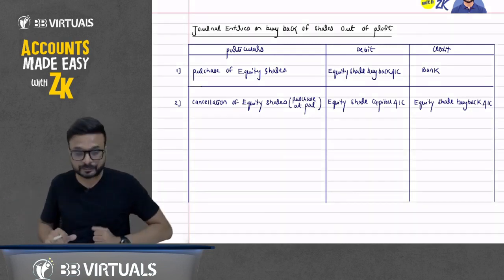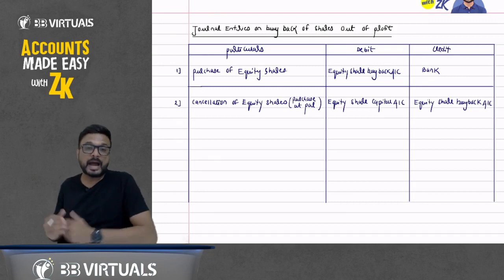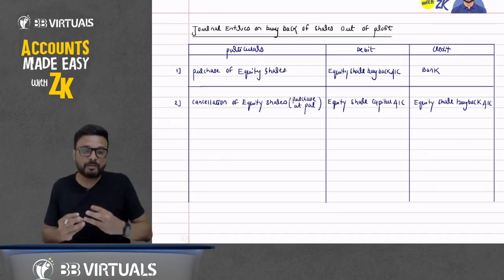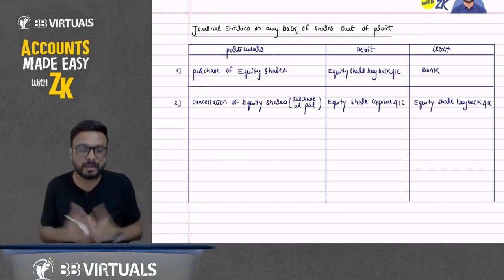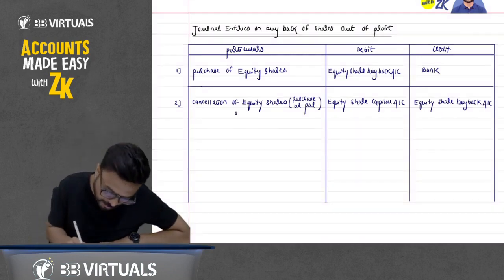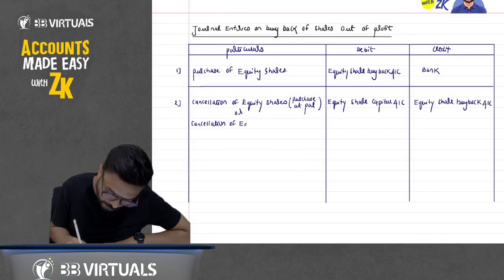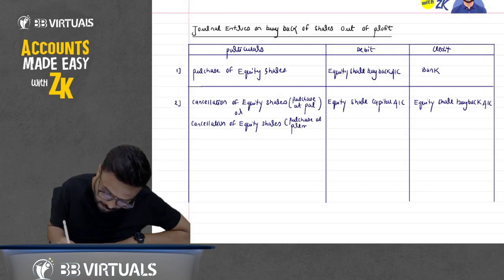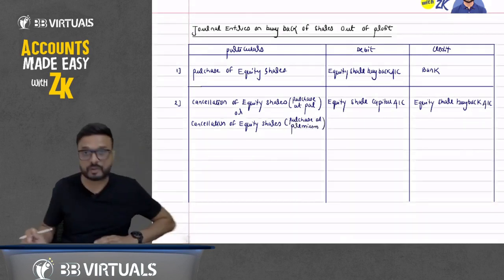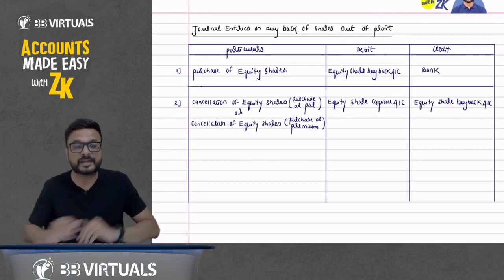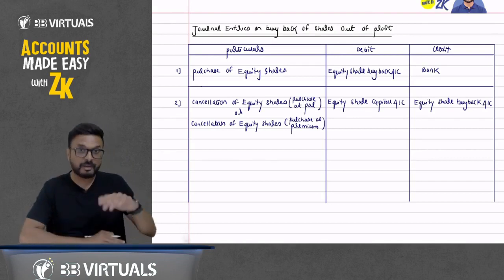Now it may happen that we have purchased the shares from the market at a higher price. What do you mean by a higher price? That we have paid an excess amount. That is called premium on buyback. So it may happen that there is cancellation of equity shares purchased at premium. What do you mean by premium? We have paid the excess amount.